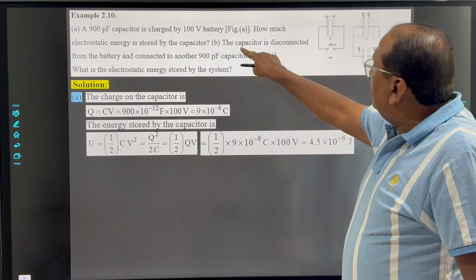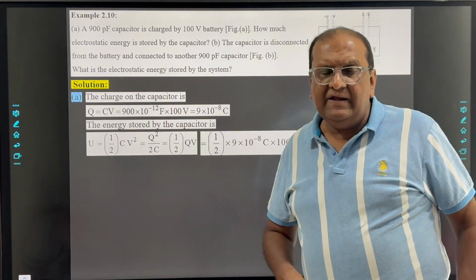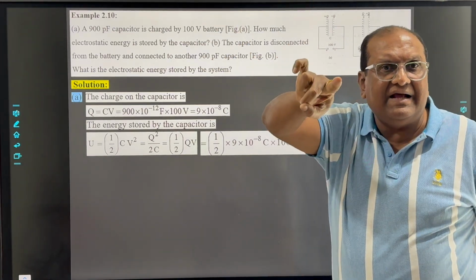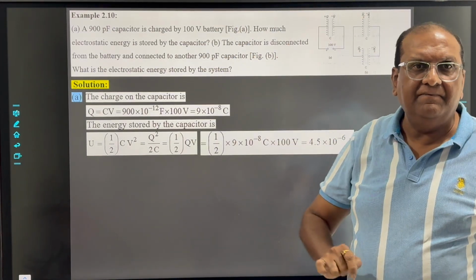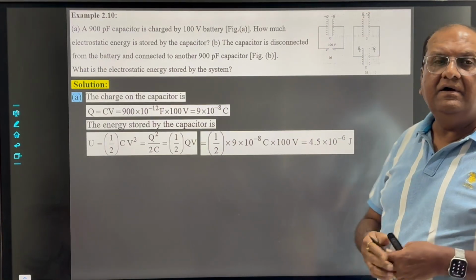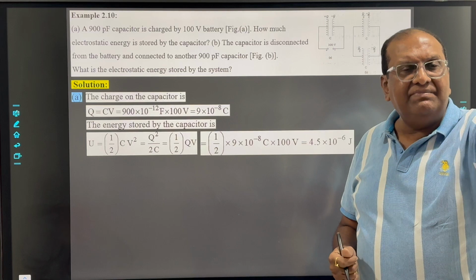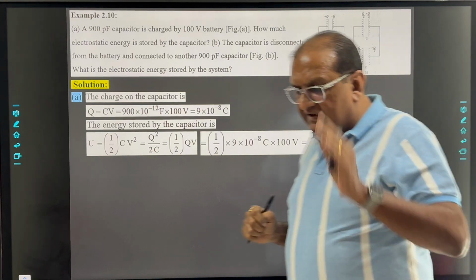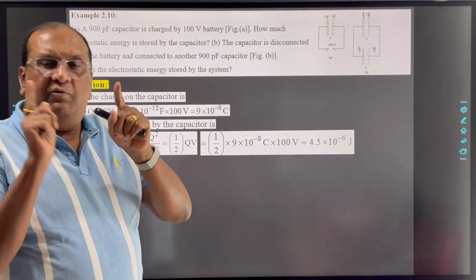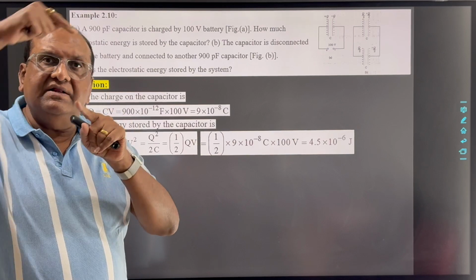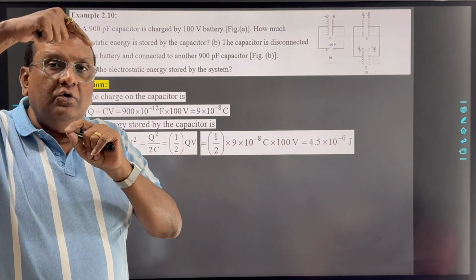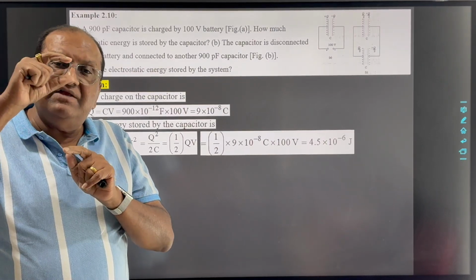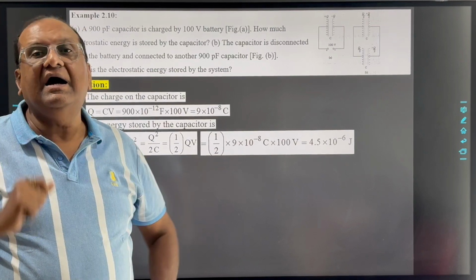How? See, now the capacitor is disconnected from the battery. So when this capacitor is disconnected from the battery, at that time there is charge Q on it. And now it is connected with another capacitor of the same type. When two capacitors are of the same value, one is not charged and the other one is charged, so distribution of charge will take place here, and the charge will be distributed exactly half.